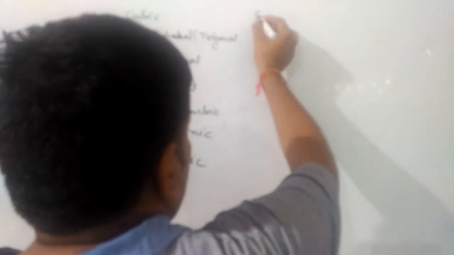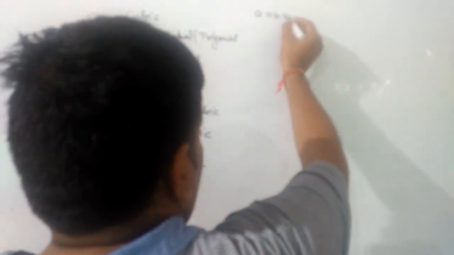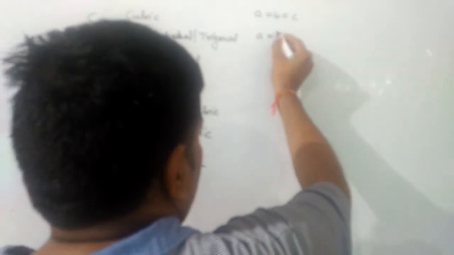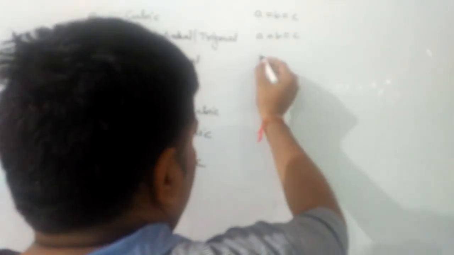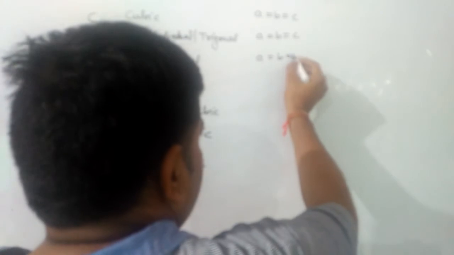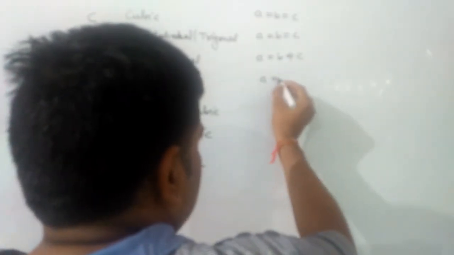As far as their sides are concerned, for the first two, all 3 sides are equal. For the next two, 2 sides are equal, but the third is not equal.